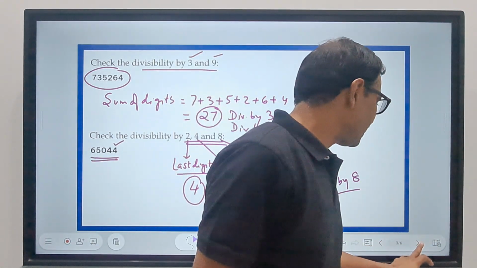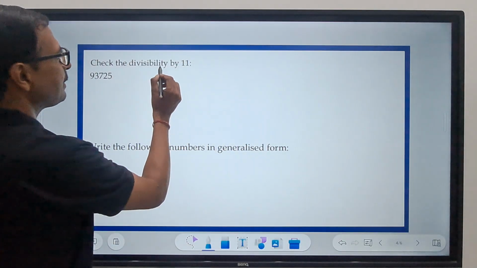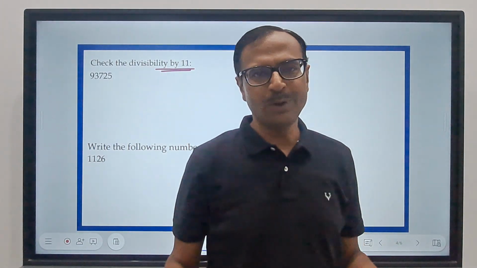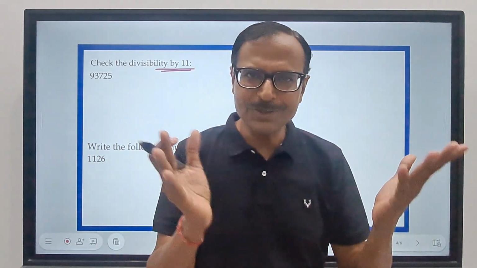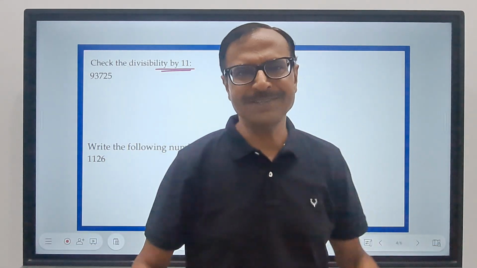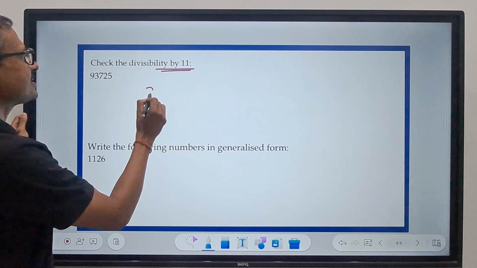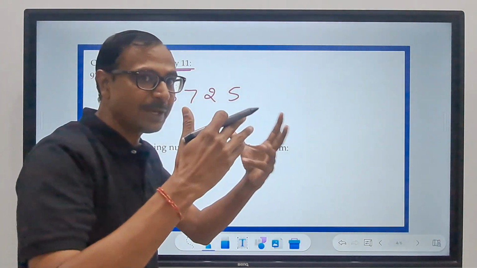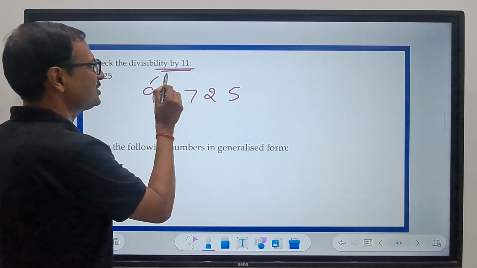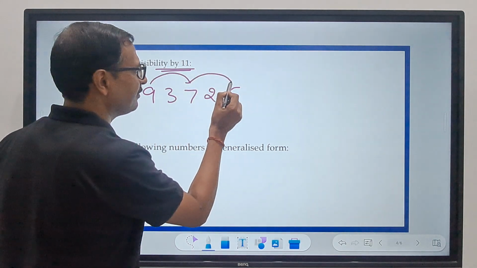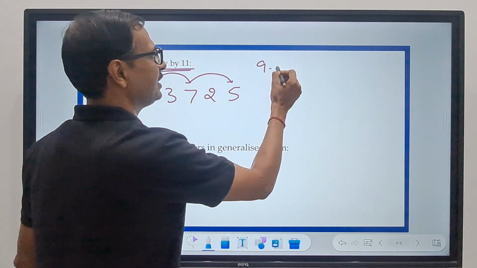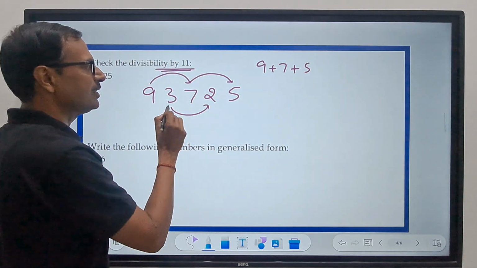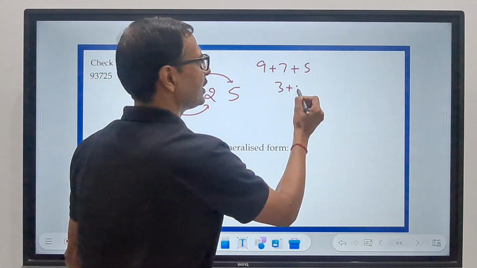Okay, let's see another rule, very interesting, divisibility by 11. Most of the students do the rule of odd and even places. You know what is odd and even? It's easy, right? Let's see. The number is 93725. So I'll do the jumping, okay? So 9 to 7, 7 to 5. Add these digits: 9 plus 7 plus 5. Then add the remaining digits: 3 plus 2. What is this number?